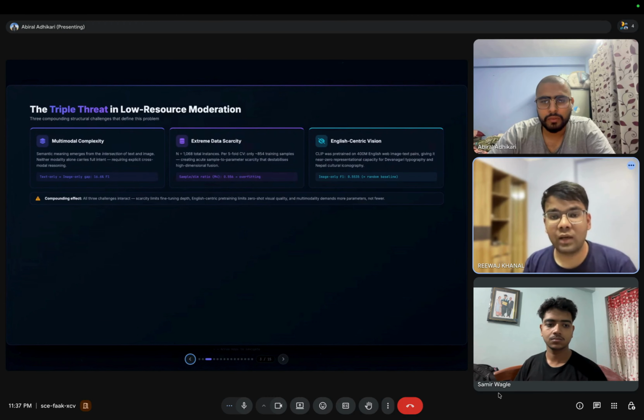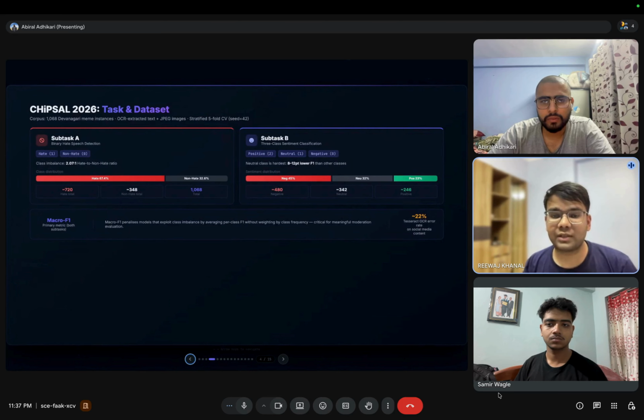On the fourth slide, we have task definition. The shared task has two parts. Subtask A is binary hate detection, which suffers from a 2 to 1 class imbalance. Subtask B is 3 class sentiment analysis, where the neutral class is notoriously difficult. For both, our primary metric is macro F1, which penalizes models that exploit class imbalances.